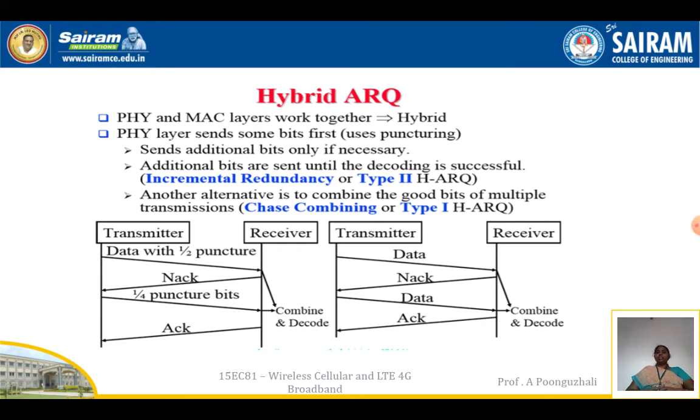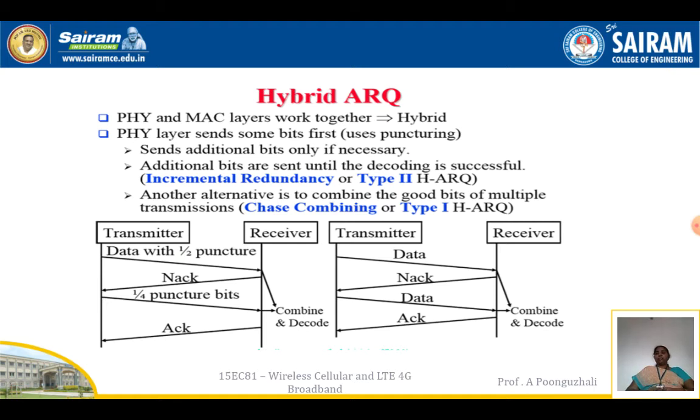So in this case, that is called incremental. Again, in hybrid ARQ, we have two types. One is incremental redundancy, or type 2, and the other is chase combining, or type 1 hybrid ARQ. Here we are going to have a transmitter and a receiver. That is the first type, incremental redundancy or type 2.